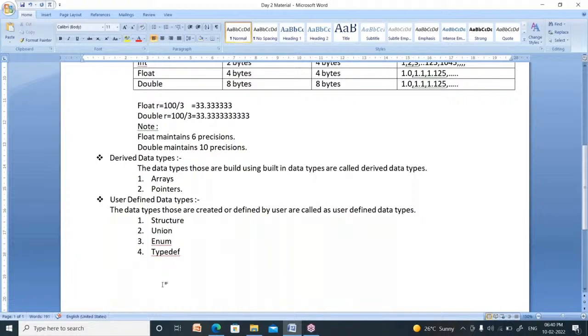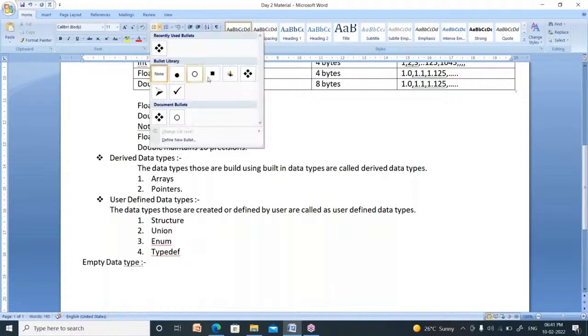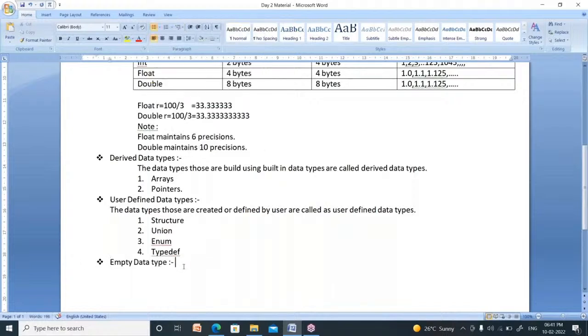Now, what about the fourth data type? The fourth data type is nothing but the empty data type. What is that? Empty data type is nothing but void. Void is nothing but empty. Suppose I asked you, I need 1 lakh rupees. Can you give me? If you have, you can give. Otherwise, you say no. No means nothing. You are not going to give me anything.